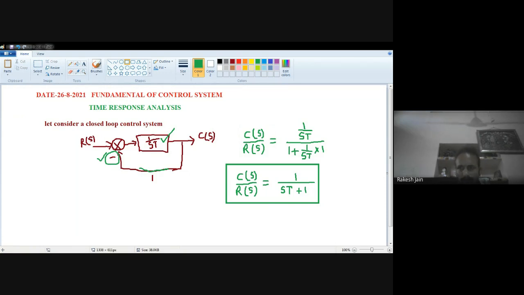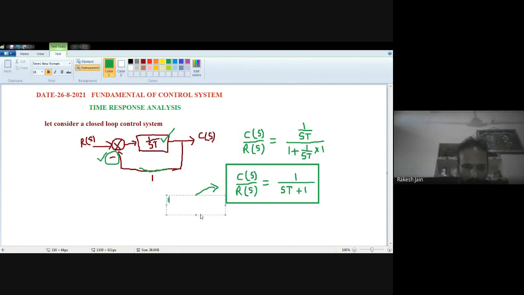When we look at the transfer function of this loop, the maximum power of s in the denominator is equal to 1. That's why this is known as a first order system. What is the maximum power at the denominator side? See, the maximum power of s is 1. Only one s is present, so it means the power of s is 1. So this is known as a first order system.